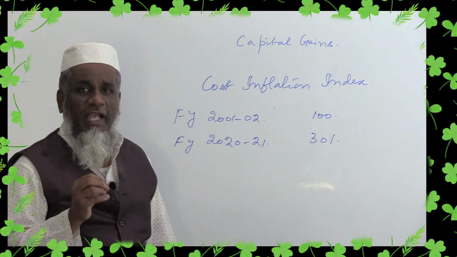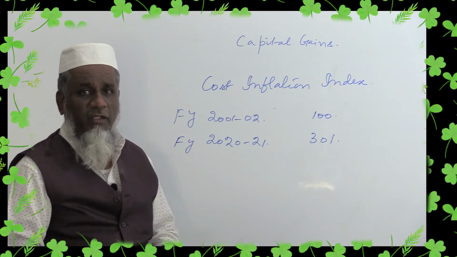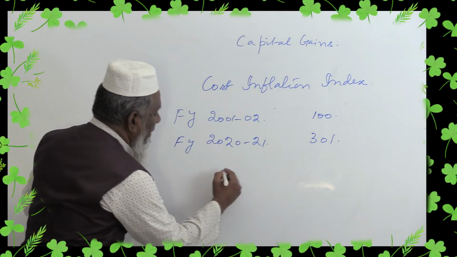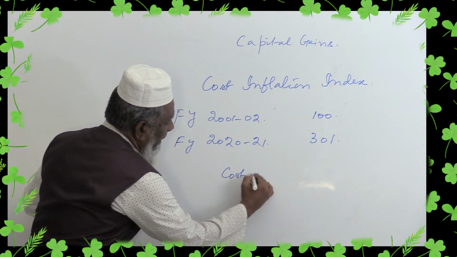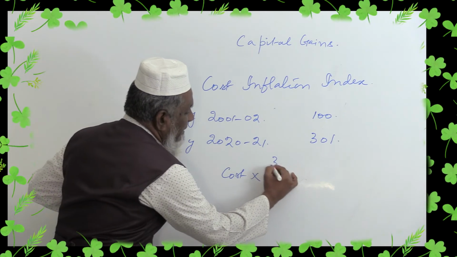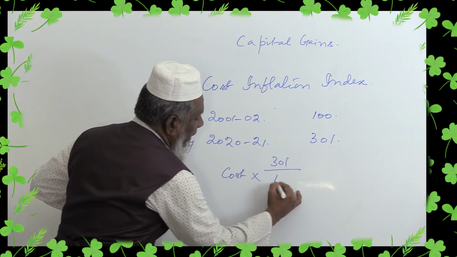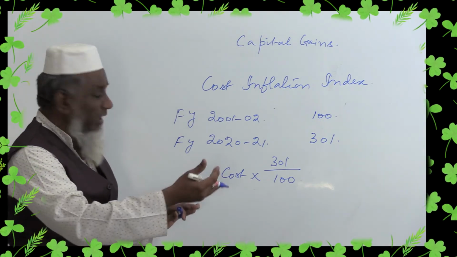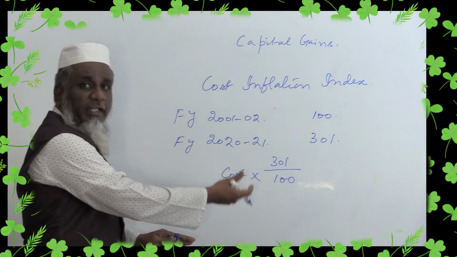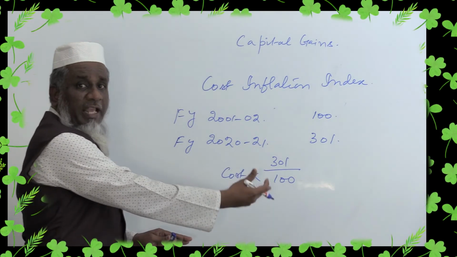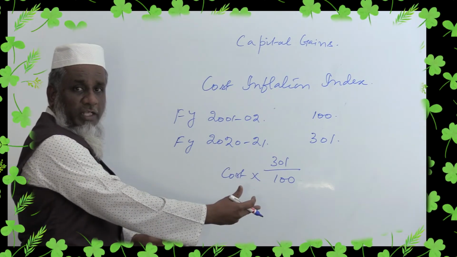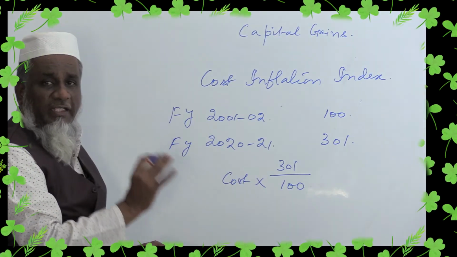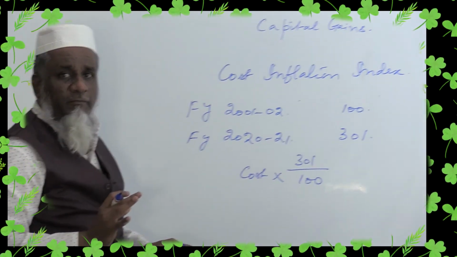Now the Income Tax Act gives you the remedy. You can take the cost multiplied by the present CII value, 301 divided by 100. You will get 3 times more. The value will increase 3 times. So 10 lakhs will be 30 lakhs 10,000 now. You sold it for 50 lakhs. You are supposed to pay tax only for 20 lakhs.